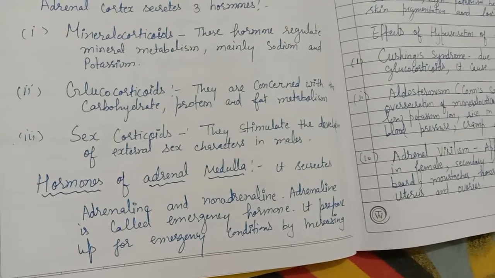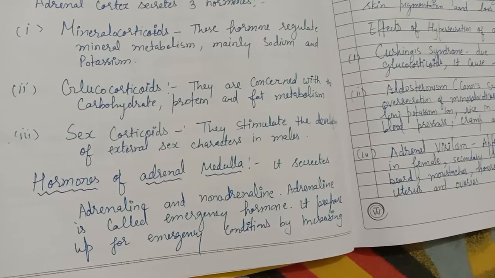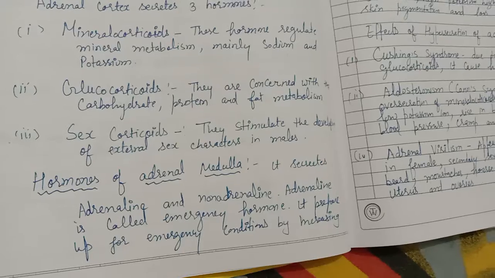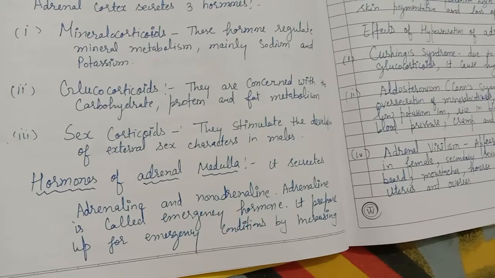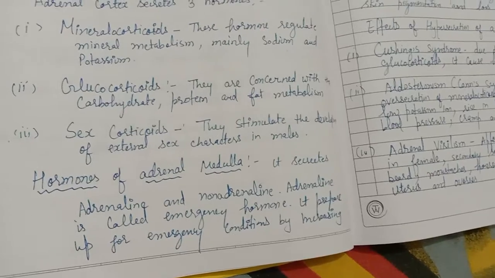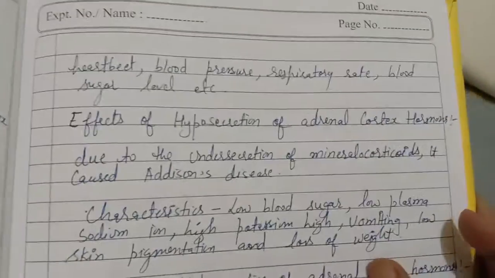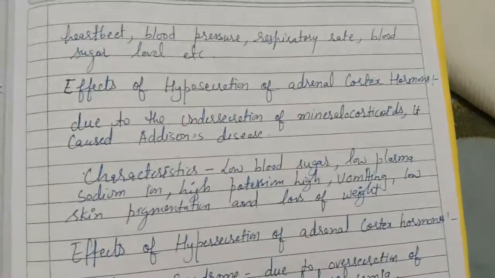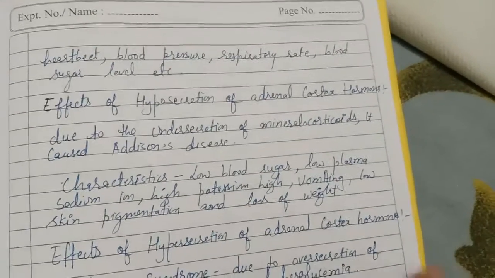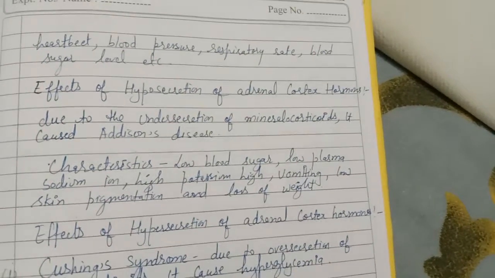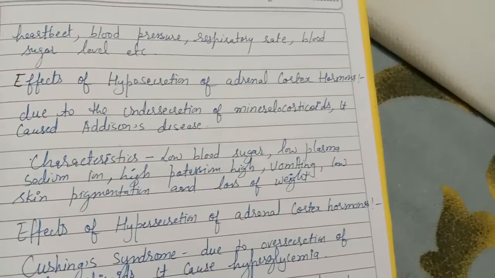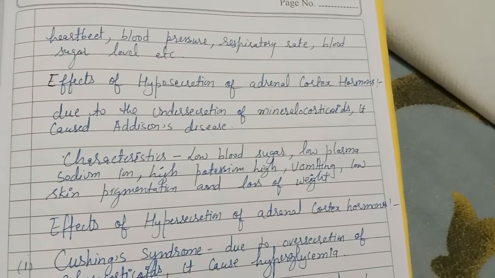Basically, it prepares the body for emergency conditions by increasing the heartbeat, blood pressure, respiratory rate, and the sugar level. Okay, so this increases the heartbeat, blood sugar level, and respiratory rate, breathing rate of the body. So okay, by this it prepares us to fight the emergency condition.